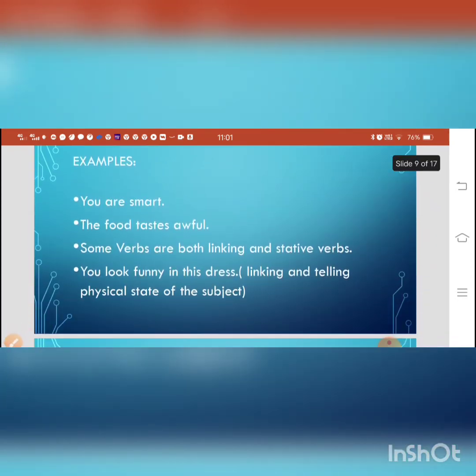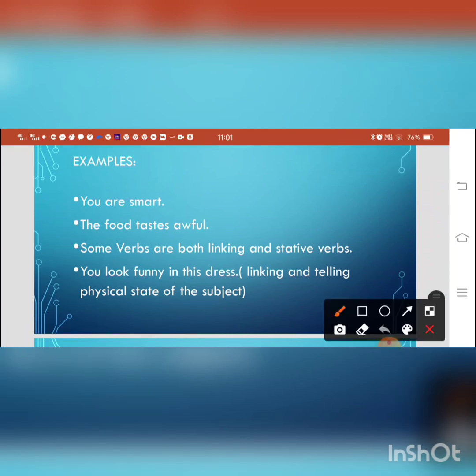Now examples. You have to tell me which sentence is using a linking verb and which sentence is using a stative verb. The first example is: you are smart. You, subject; smart, adjective; are is a linking word and it is connecting you to smart. It is acting as a bridge. So here are is linking.